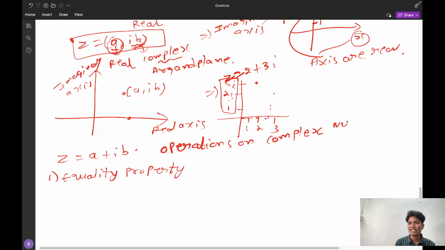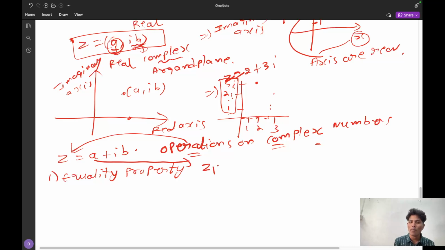We are going to understand what operations we can perform on complex numbers. Basically, in any system, we can add two numbers, subtract two numbers, multiply two numbers, and divide two numbers. Like that, there are so many operations which we are going to perform on complex numbers. So in order to perform operations on complex numbers, we require two complex numbers.